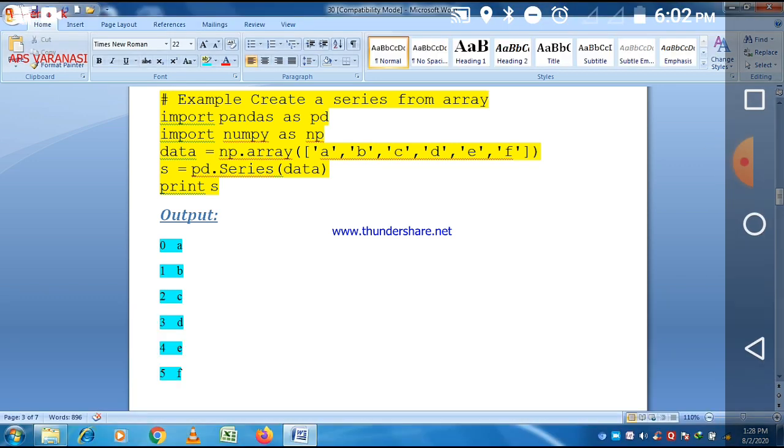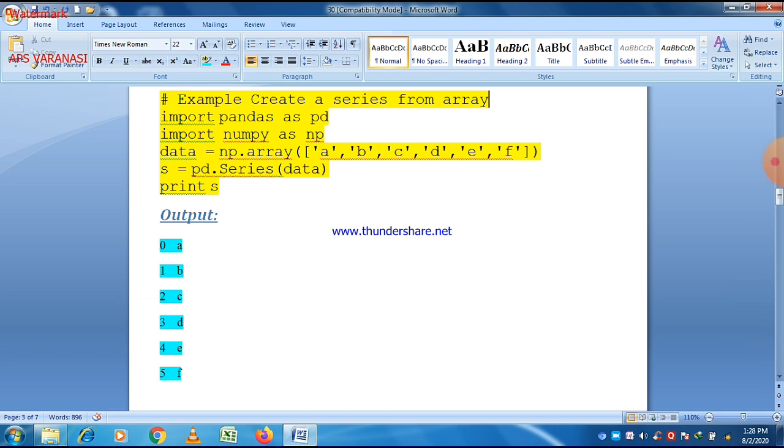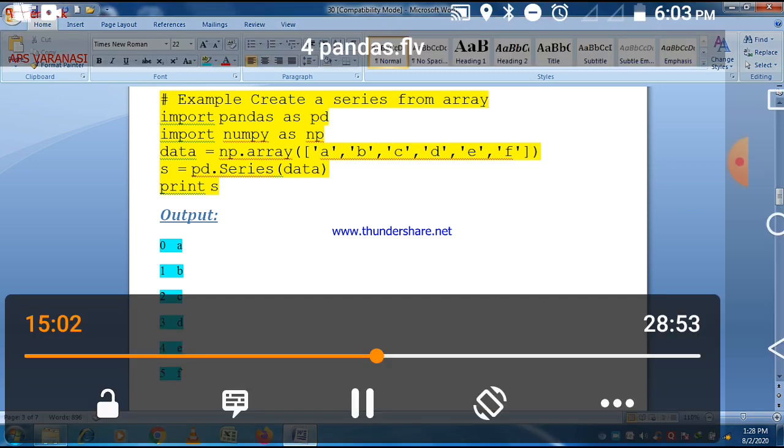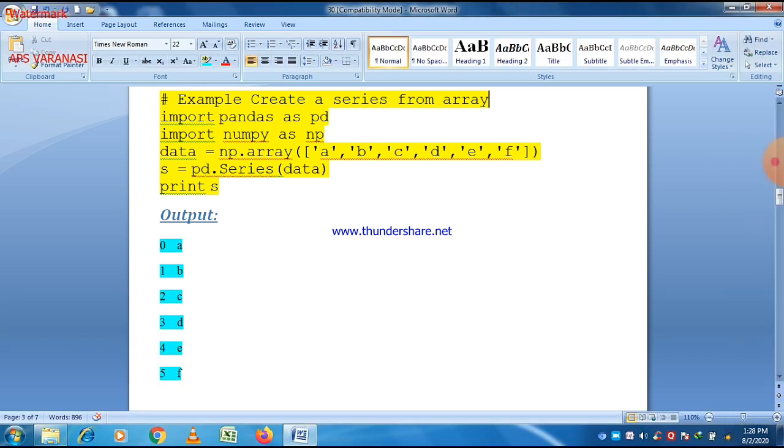So now I think it is clear to all of you. When we compare it with the previous case, the empty series, there is only a single difference, and the difference is in terms of the data. We pass data as a parameter in the Series method, and data is nothing but an array. We create the array using the array function, which is a method belonging to NumPy. So we write import numpy as np, and when we want to use the array, we write np.array, because np is the alternative name given to NumPy.